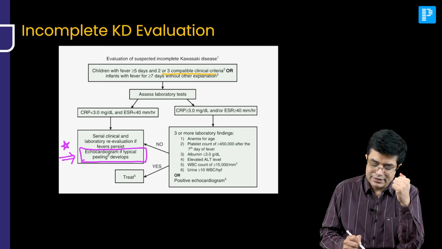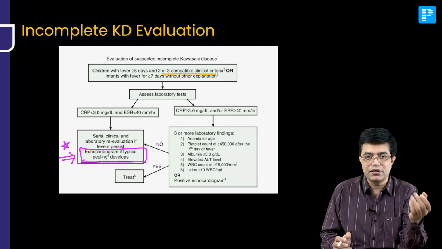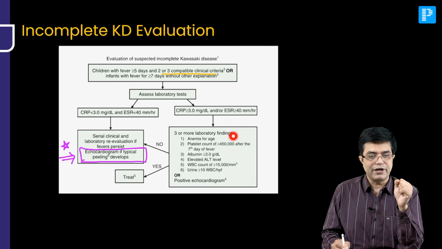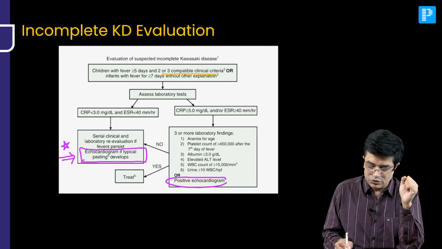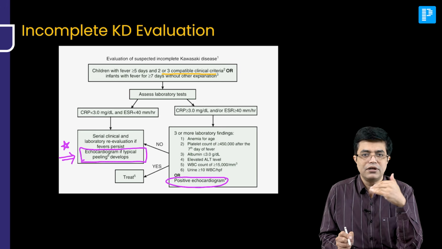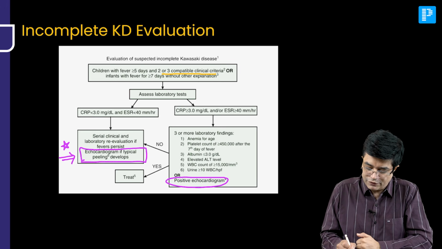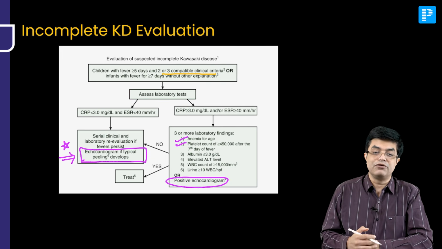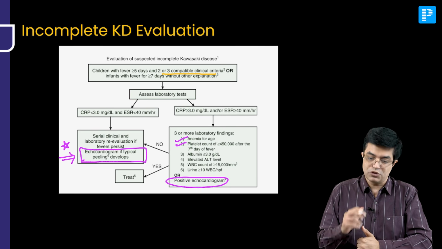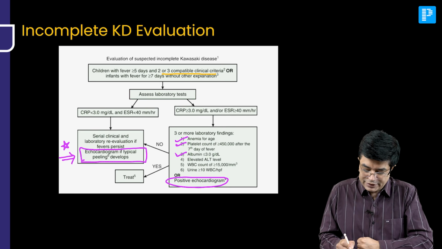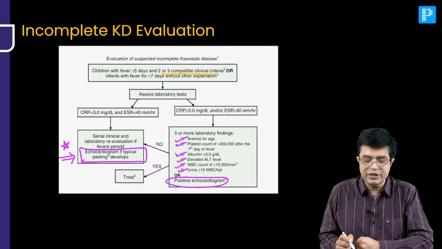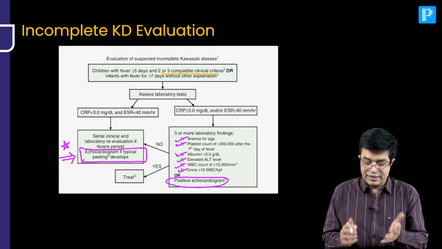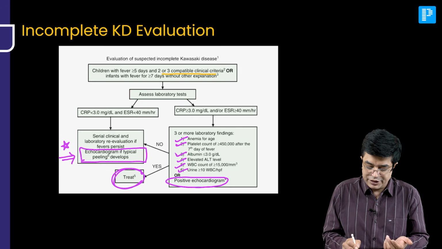Second, if the CRP and ESR are already elevated, cutoff you can remember, CRP more than 3, ESR more than 40, then you have to look for laboratory findings. Echocardiography is mandatory, we generally do, for any echocardiographic abnormality like aneurysms or myocarditis, or laboratory findings. You will look for anemia, so you will do a CBC count. You will look for platelet count elevated beyond the 7th day of fever. Thrombocytosis is a feature, not thrombocytopenia. Also low serum albumin, elevated ALT level, WBC count, and urine showing pyuria that is equal to or more than 10 WBCs per high power field. With this in mind, if any of them is fulfilled, you treat the patient.